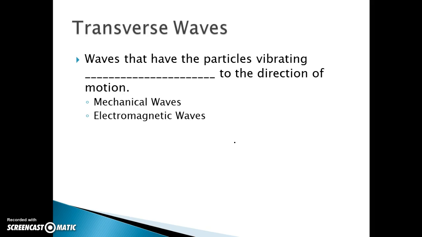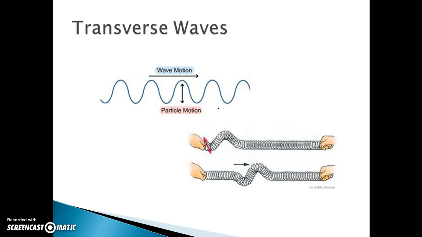Transverse waves are waves that have particles vibrating perpendicular to the direction of the motion. That means that if the motion of the wave is going this way, the particles are vibrating up and down, because it goes up and down, up and down. Mechanical waves and electromagnetic waves would all be examples of transverse waves.